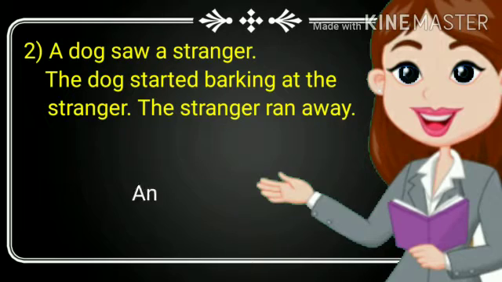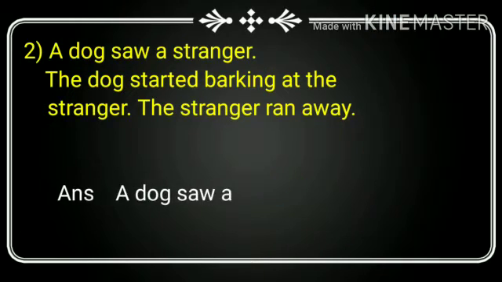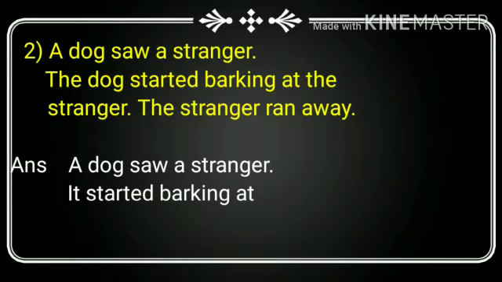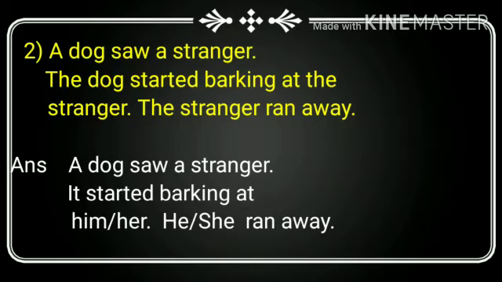So while writing the answer, we will keep the first sentence as it is and we will make changes in the other parts of the sentences. And our answer will be: A dog saw a stranger. It started barking at him/her. Full stop. He/she ran away.